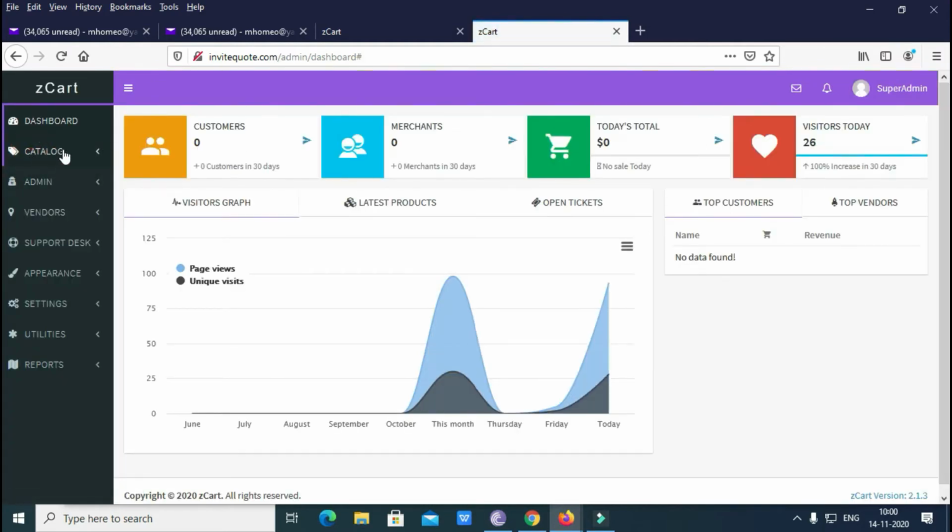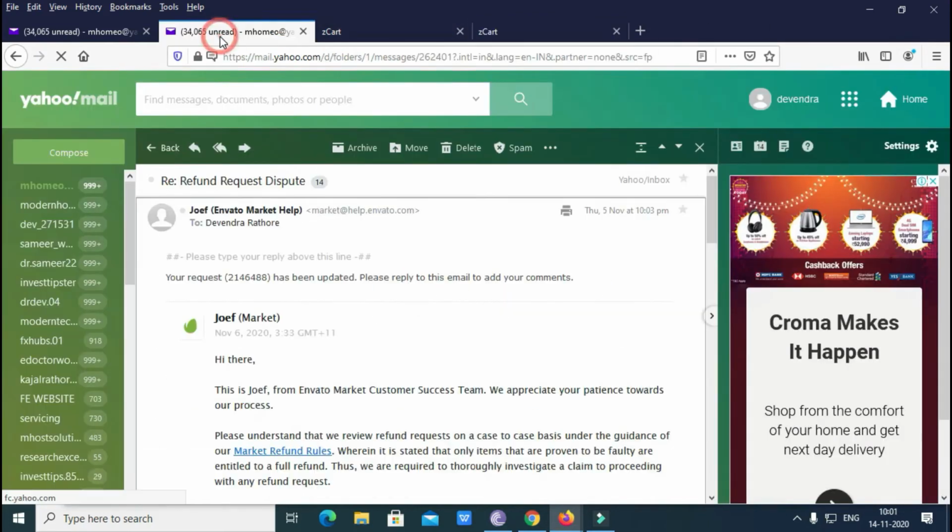On the dashboard catalog, when we click on the catalog, it does not redirect to the catalog. Admin is not working, vendor not working, support desk not working, appearance not working, settings not working, utilities not working, reports not working. All things are not working.